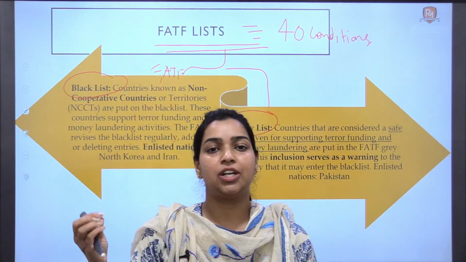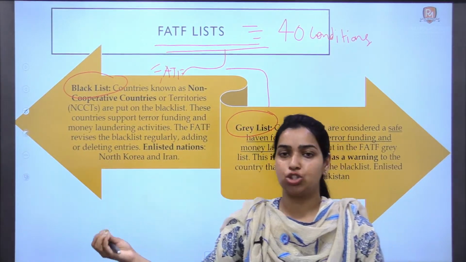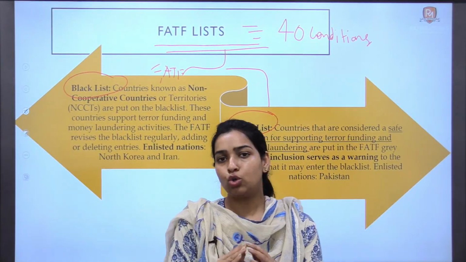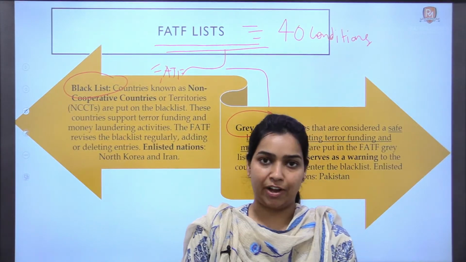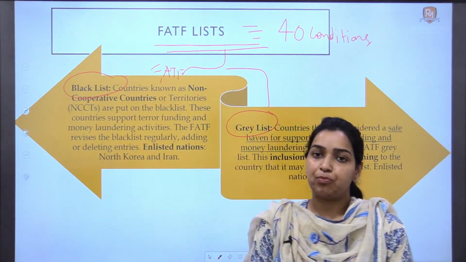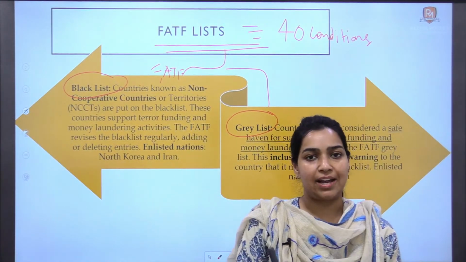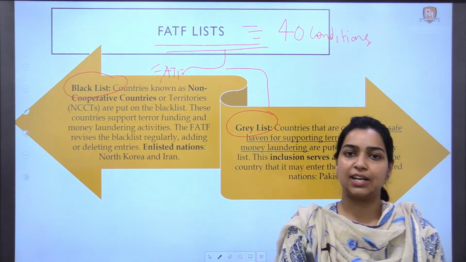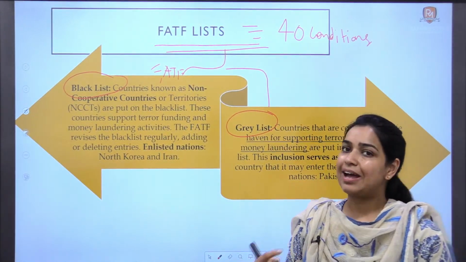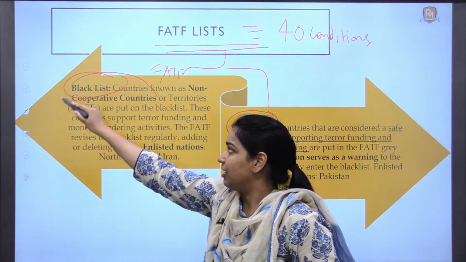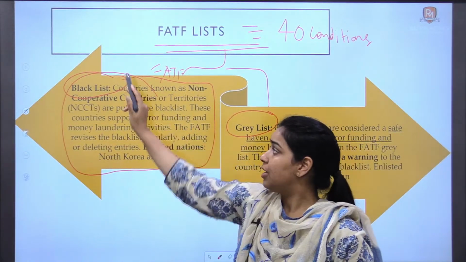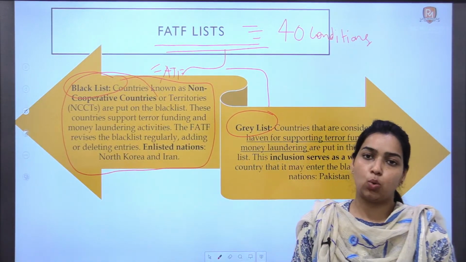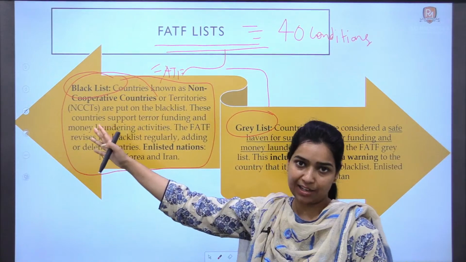So it gives certain conditions to the countries to be met by those countries to control money laundering or terrorist finance, right? So when those countries do not meet any of those conditions, not even a single condition is met by a country, that country would be put in the blacklist, okay? And there are two such countries in the world that are under the blacklist of FATF.